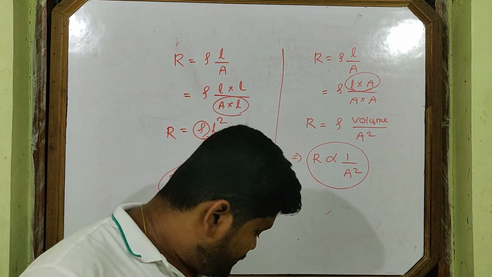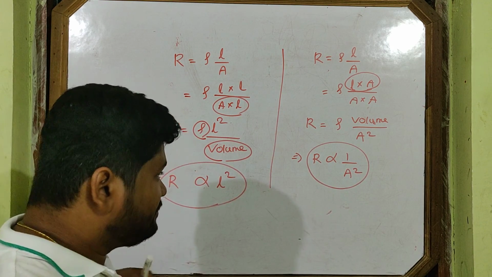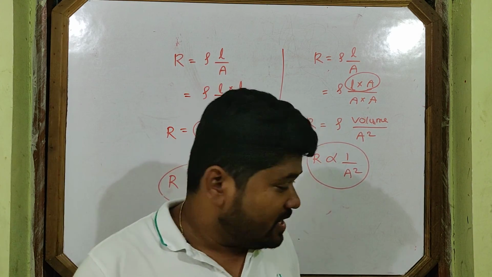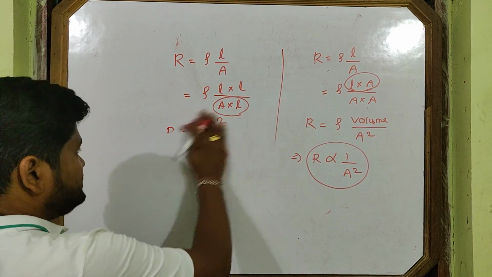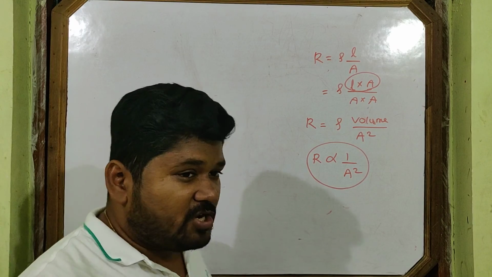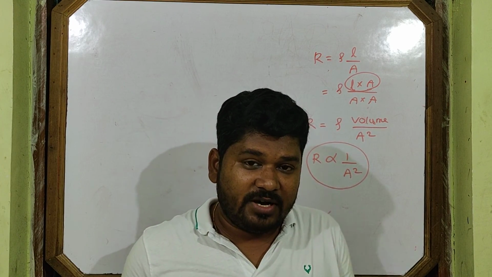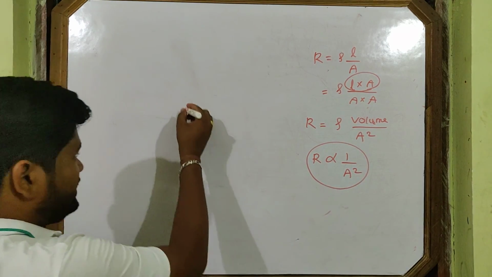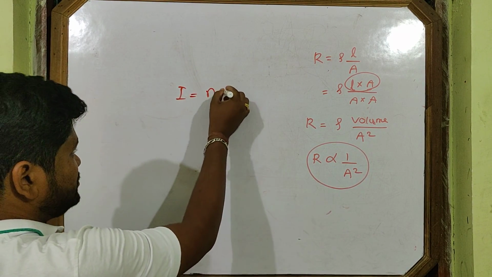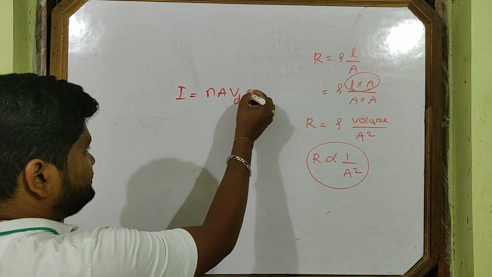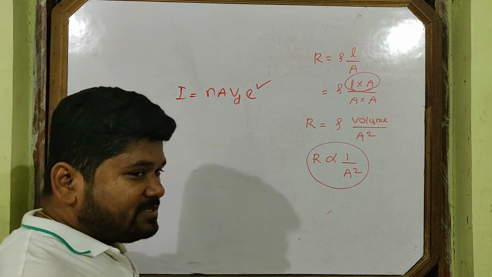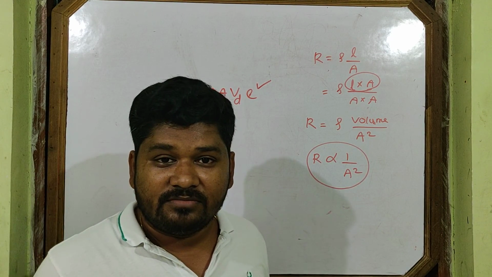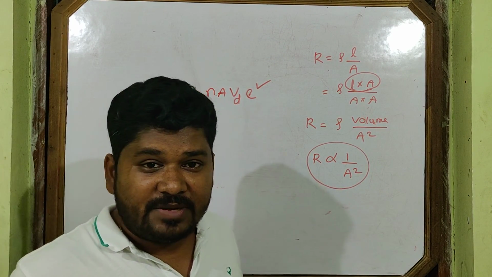Before ending this lecture, one question I had left from the first lecture. Though the charge of an electron is very small, how is the current of some value, 5 ampere, 10 ampere? Current is more. You can understand that from this expression. The charge of an electron is very small, 10 to the power minus 19. But how does the current come more?